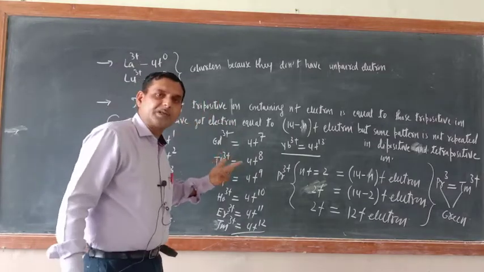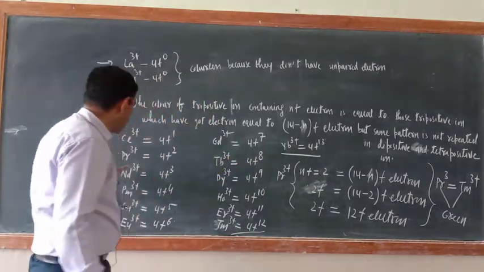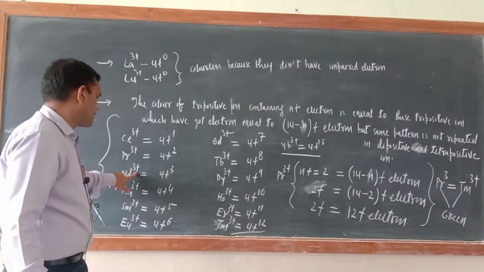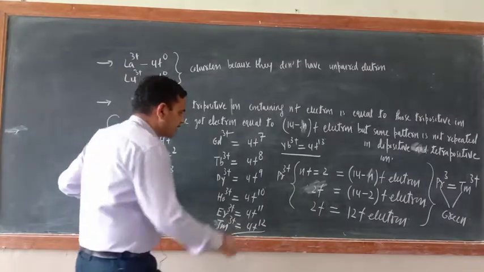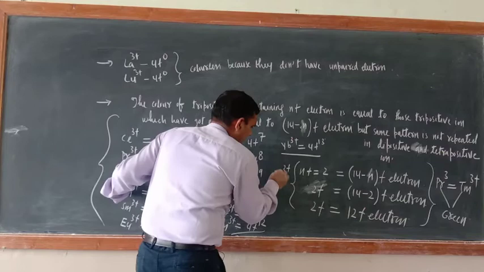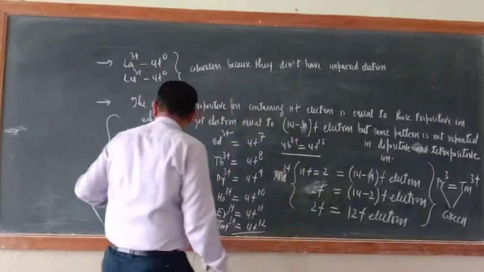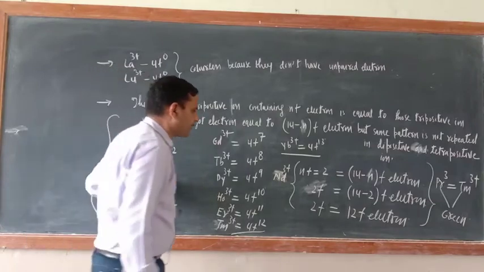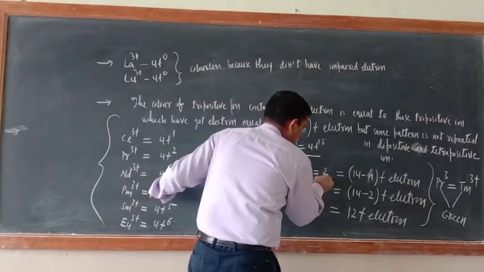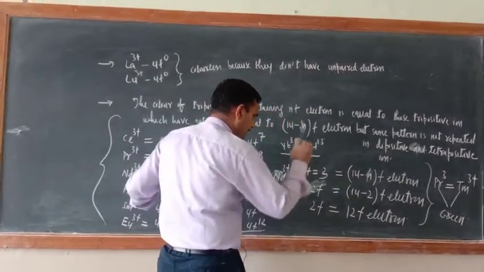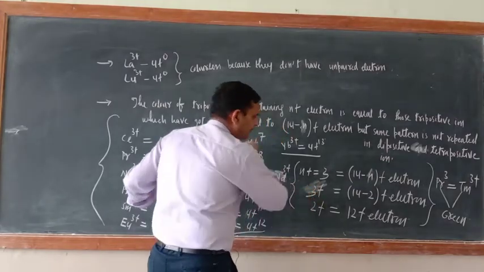Now again I am hoping that you have got it. Now let us take this one, Nd3 positive. So how many electrons are there? Write down here Nd3 positive. So now how many electrons are there here? f3. So nF equal to here 3. Okay, 3. So now here we'll write 3f electron.